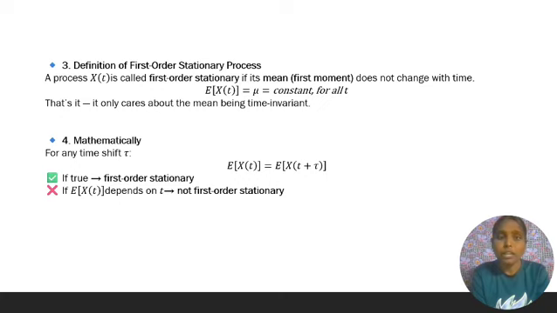Mathematically, for any time shift tau, expectation of x of t equals expectation of x of t plus tau. If this is true, it is first order stationary, and if expectation of x of t depends on t, it is not first order stationary.